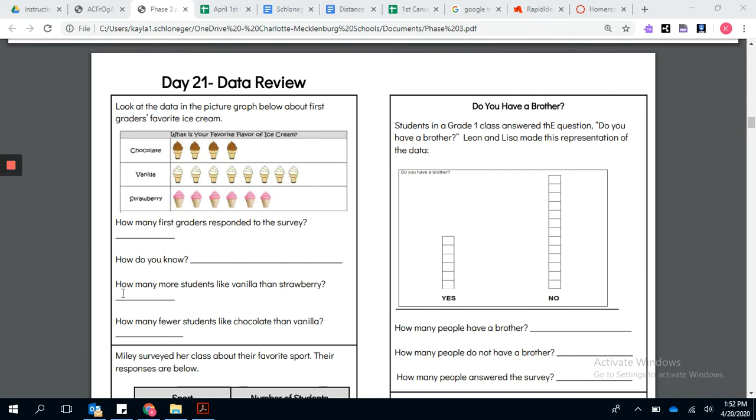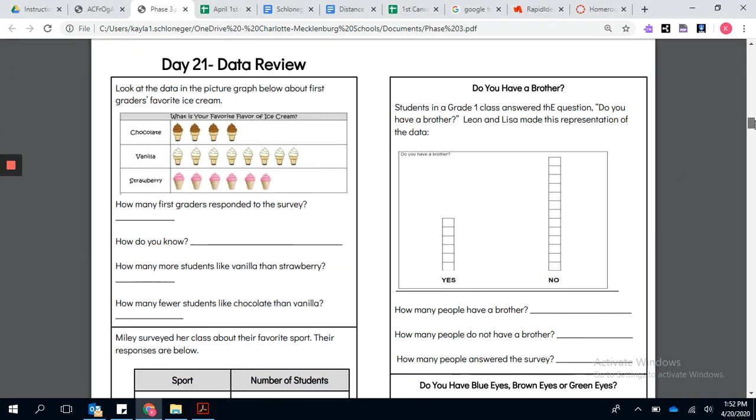Number 3, how many more students like vanilla than strawberry? And the last question says, how many fewer students like chocolate than vanilla?